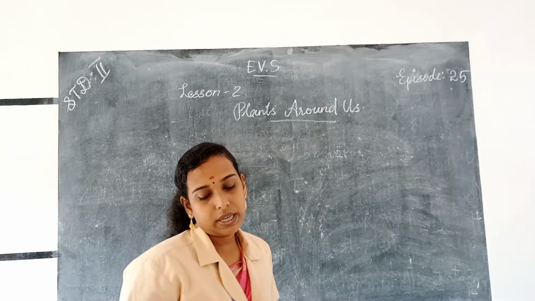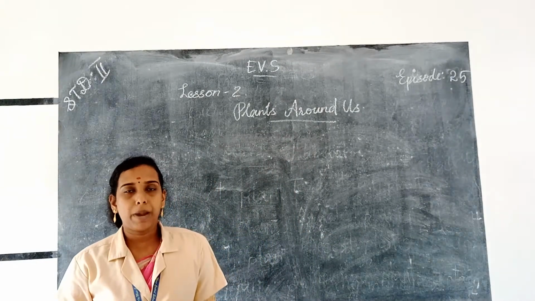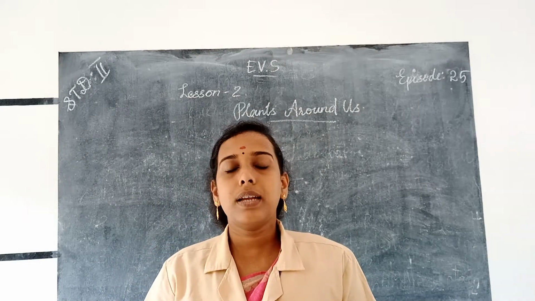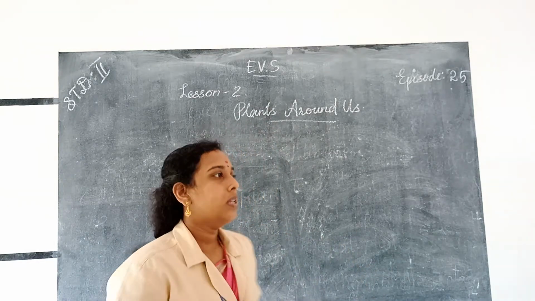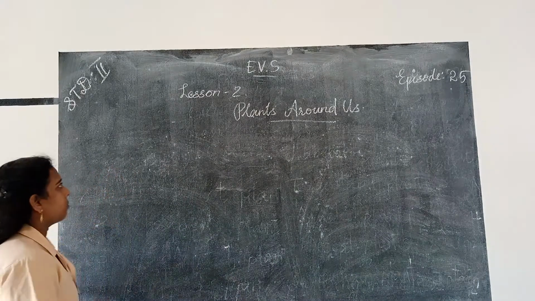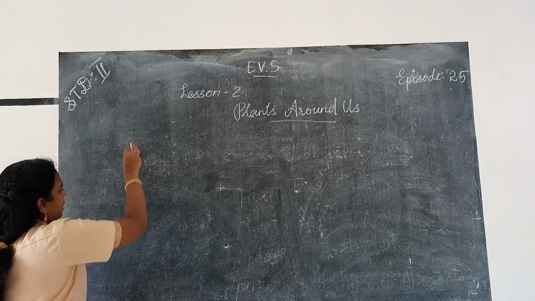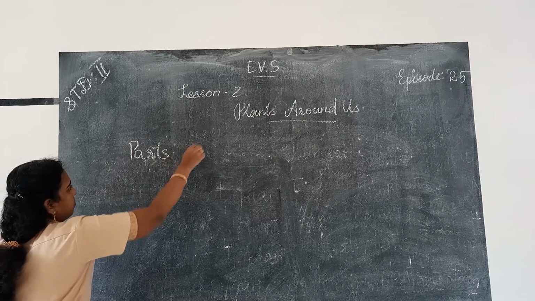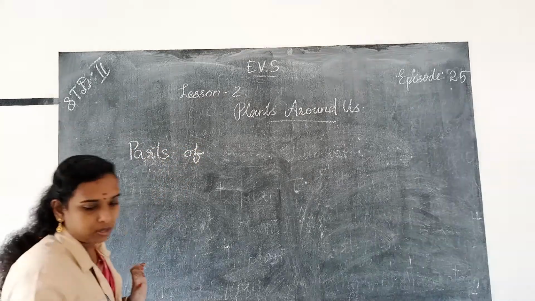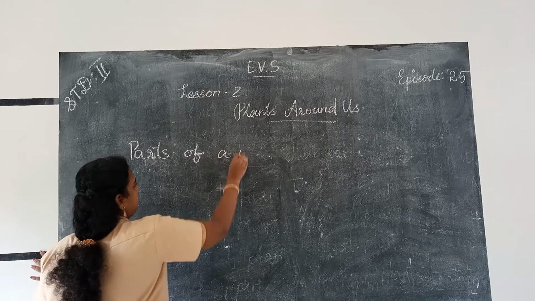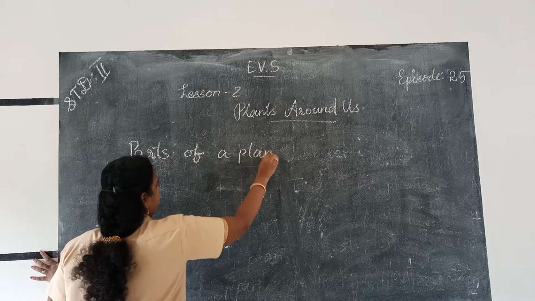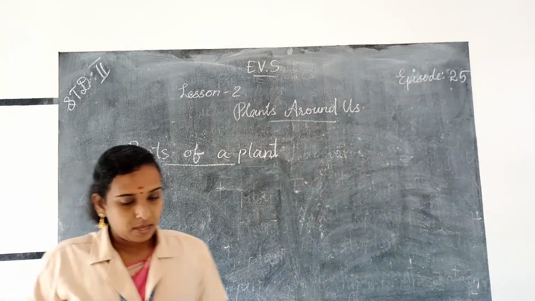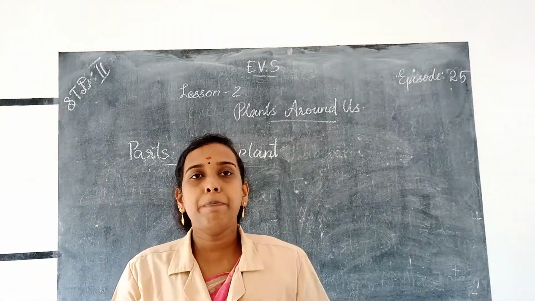So the next portion is parts of a plant. Plants have 2 main parts, and they are root and shoot. So let us see which are the parts of a plant. Our next topic is parts of a plant. So plants have 2 main parts, and they are